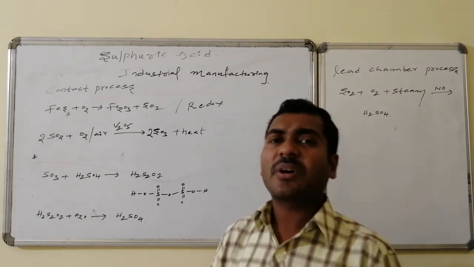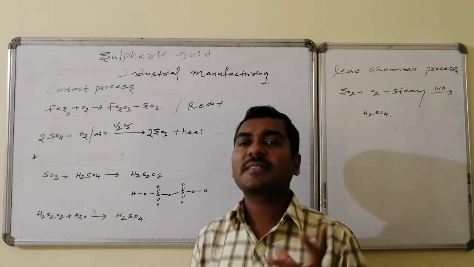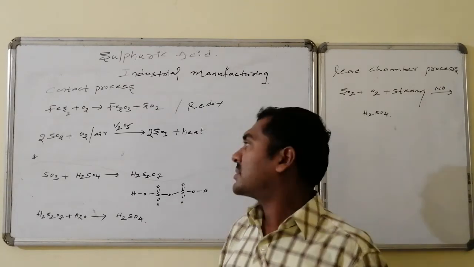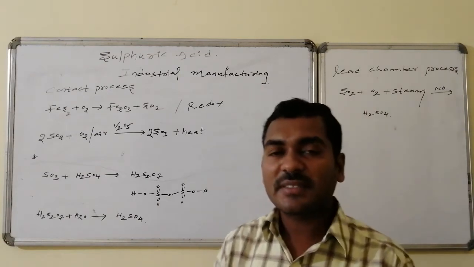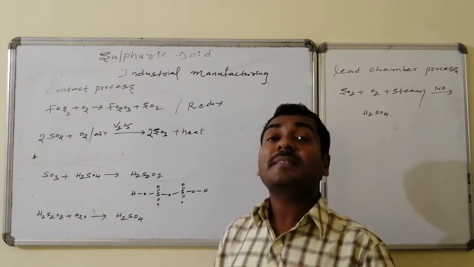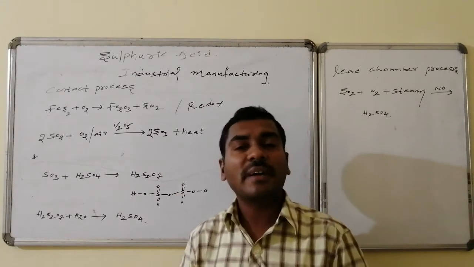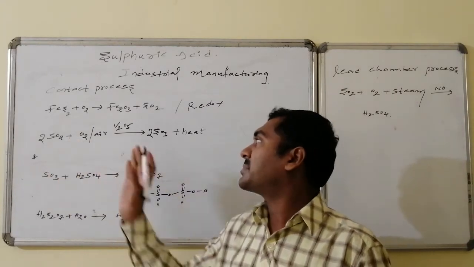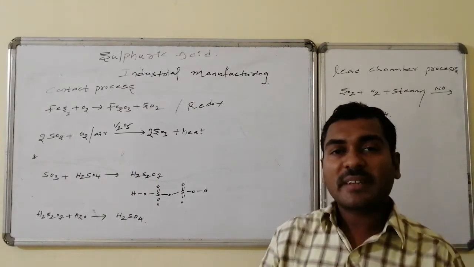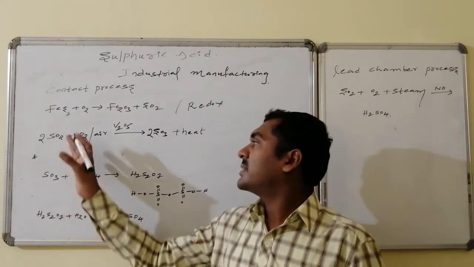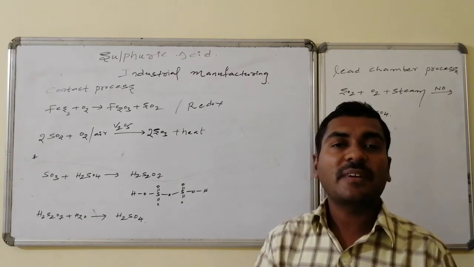Nowadays we use pure oxygen from oxygen cylinders. If you use impure air, which contains large quantities of other gases, it may poison the catalyst. In order to avoid this, nowadays pure substances with low temperature and high pressure conditions are used to transform sulfur dioxide gas to sulfur trioxide.